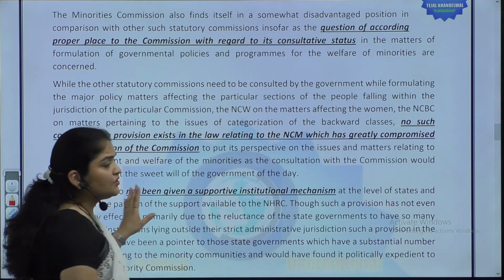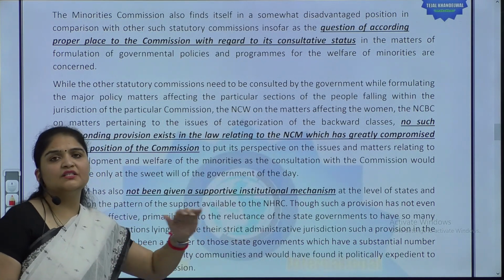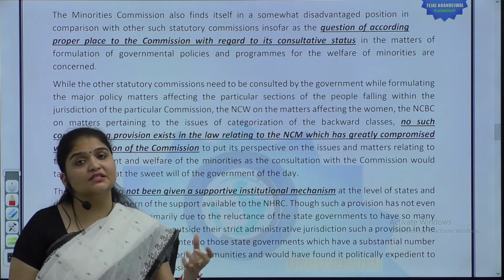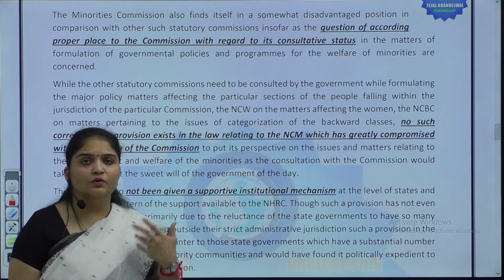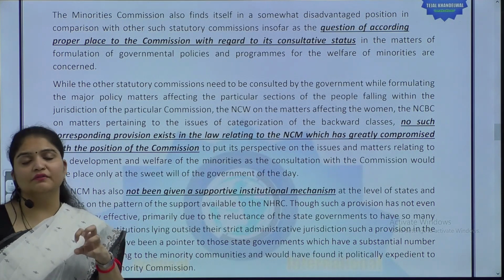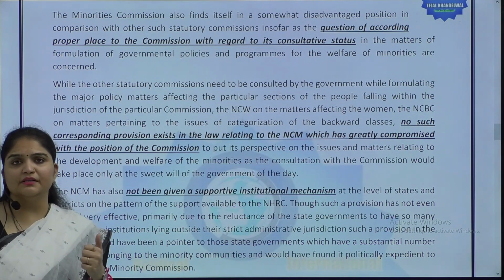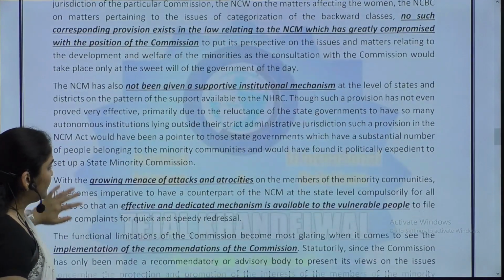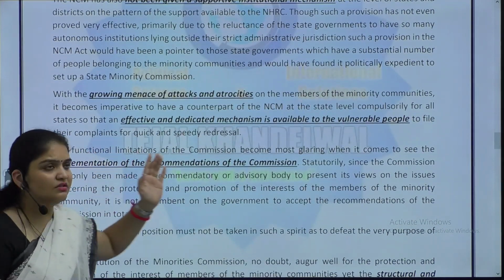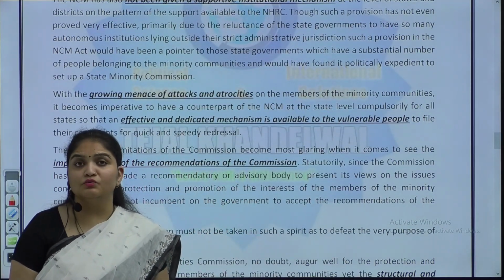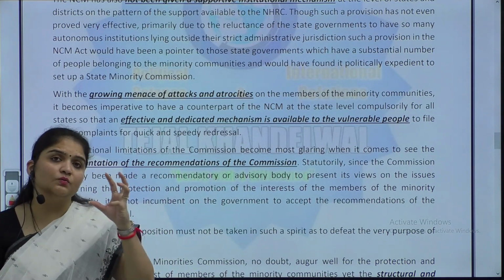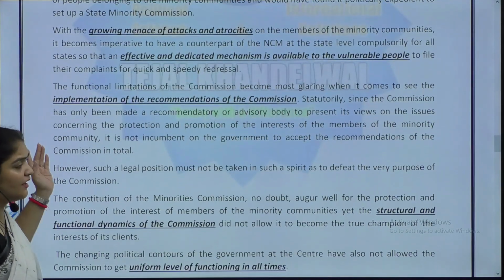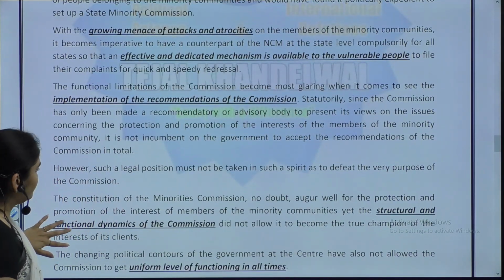Then the supportive institutional mechanism: whether state governments have also created it or not. There is no binding in this regard, and even the advice that it gives is not binding in nature. So it becomes like an appendage of the government, dependent on the government for its constitution and its working. Even at the state level the problem is there. Then there are violations of the rights of minorities; with such limited powers, will it be able to address these issues? And even the recommendations of the commission and their implementation remain questioned.